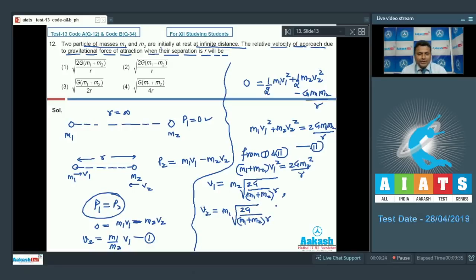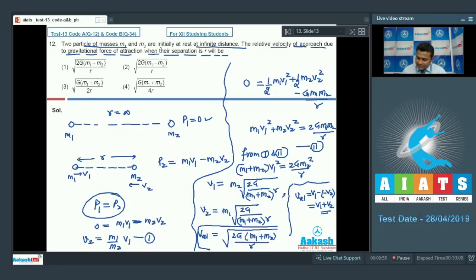We have to calculate the relative velocity at this moment. Now relative velocity can be written as v relative as v1 minus of minus v2, means v1 plus v2, and therefore v relative we can write directly now v1 plus v2, that is under root 2G (m1 plus m2) divided by r.